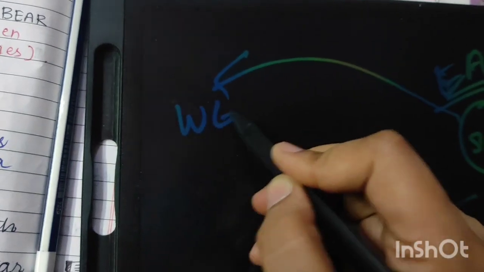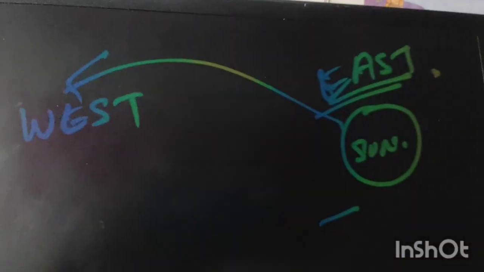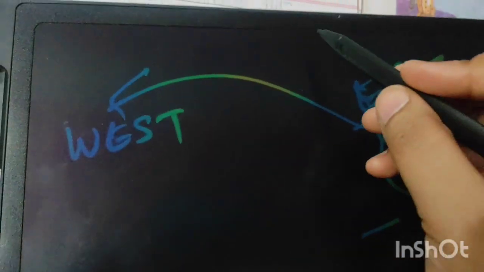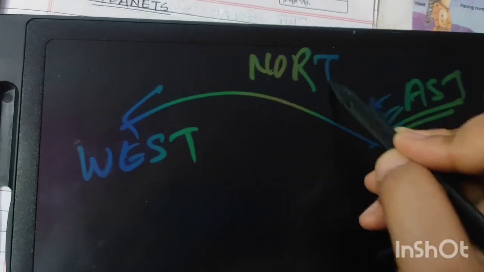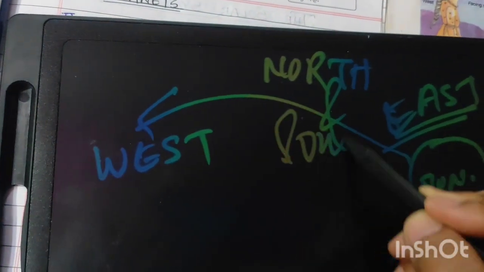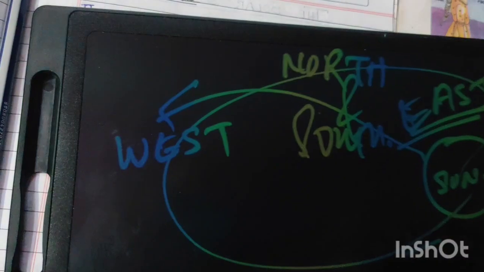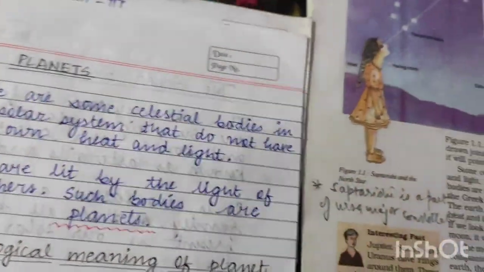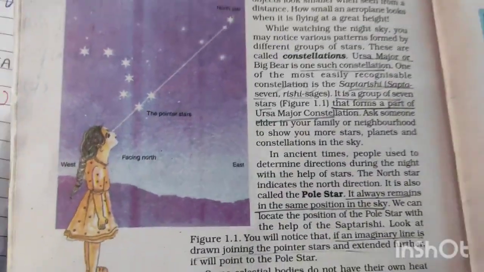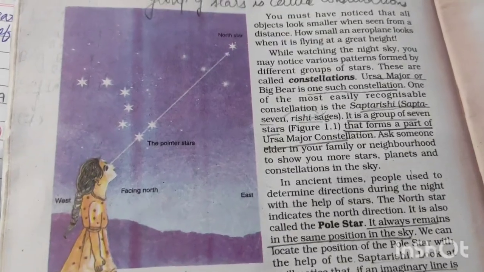Now in earlier times we knew our east direction. We know that this is the sun, and the sun rises in the east direction. So we know the opposite of east is west. But in early times, how would we be able to determine our north and south directions? For that we have this diagram. I'll explain this diagram. How was the north direction found?